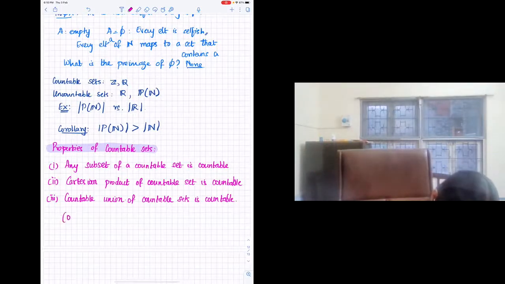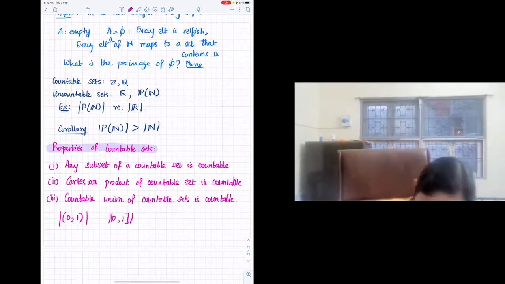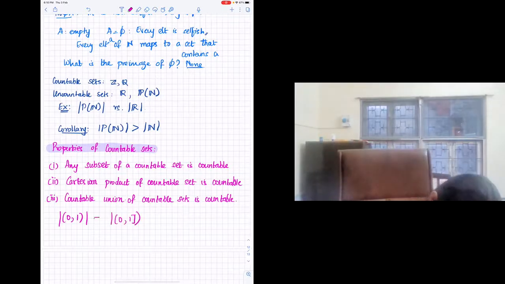What can we say about the cardinality of (0, 1) versus the cardinality of [0, 1]? We hope the notation is correct. So these are some questions that we think about.